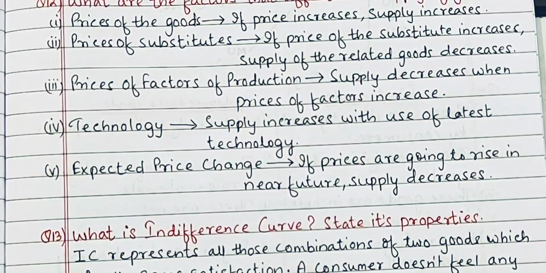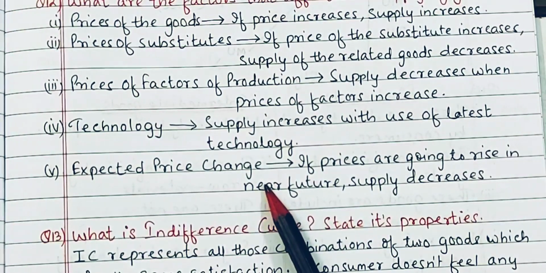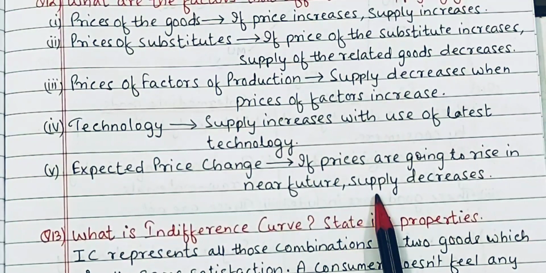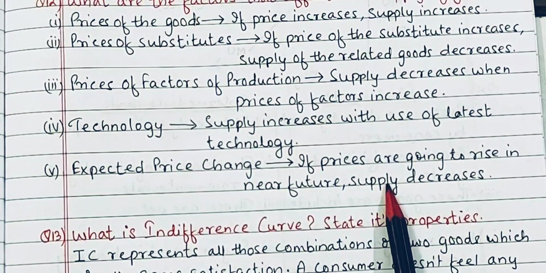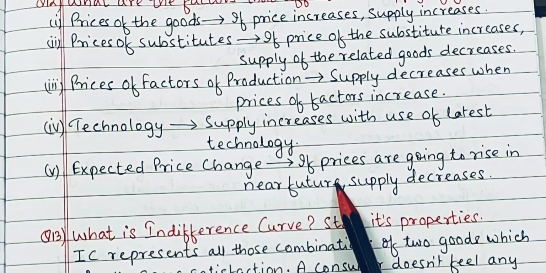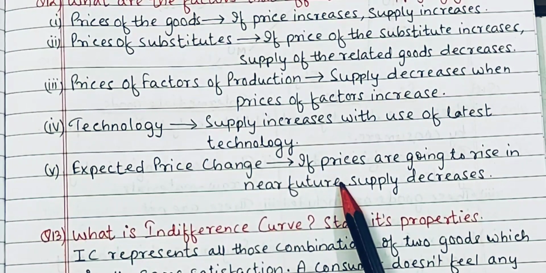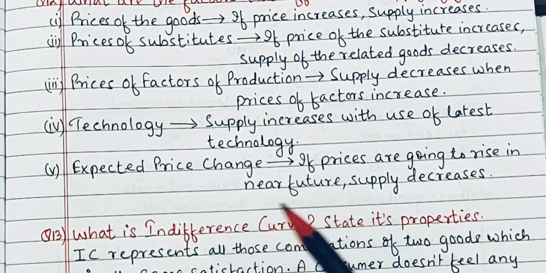It's very simple. Then expected price change. अगर firm को लगता है कि near future में उसके goods के prices बढ़ने वाले हैं कोई कारण से, so वो hold करके रखेगी stock and it will wait for the price rise और उसके बाद सप्लाई करेगी.